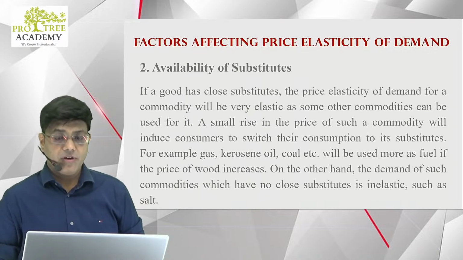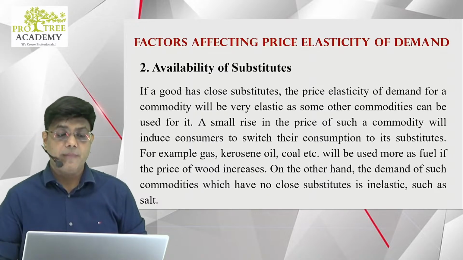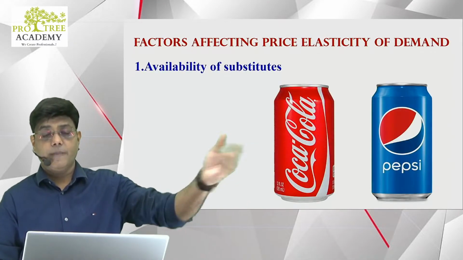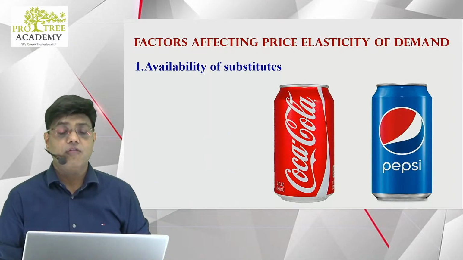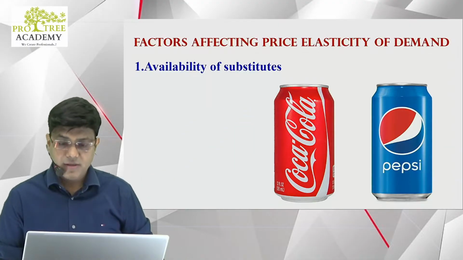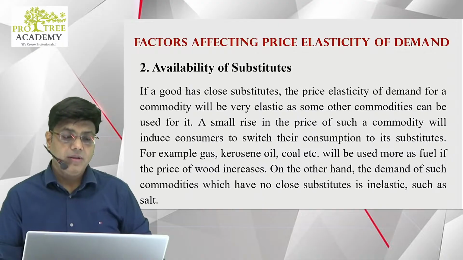So, if a good has close substitutes, the price elasticity of demand for the commodity will be very elastic. Suppose the price of this tin can of Coca-Cola is 50 rupees, and if they increase it to 80 rupees, people will switch over to Pepsi, because the substitute is easily available.